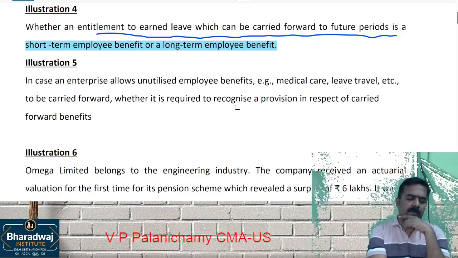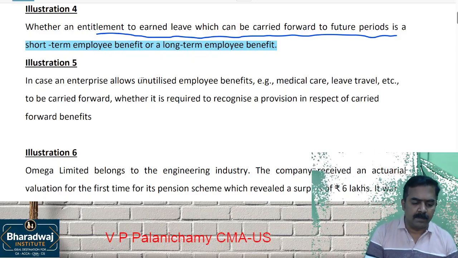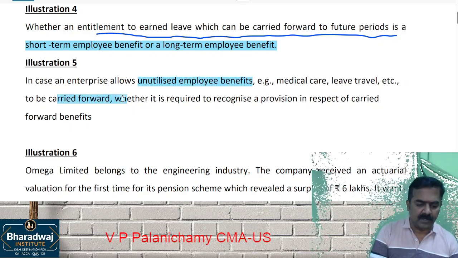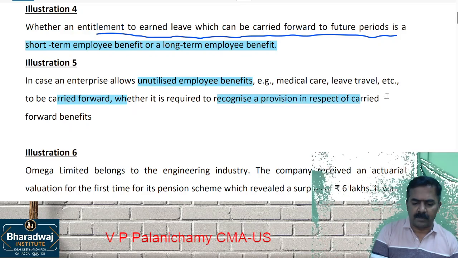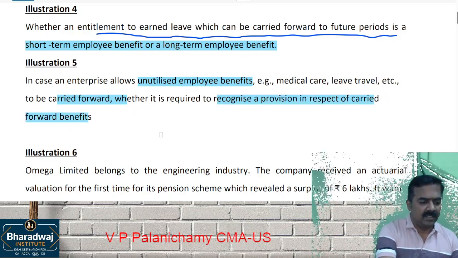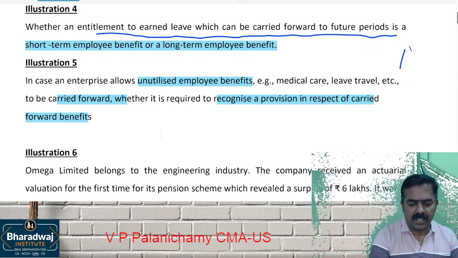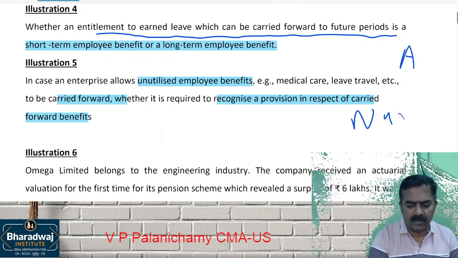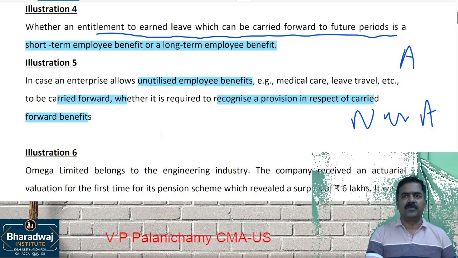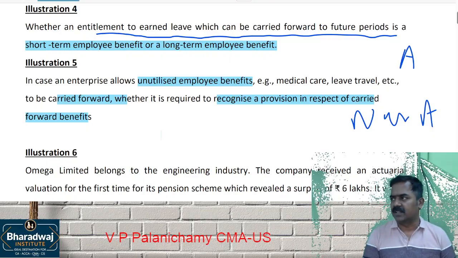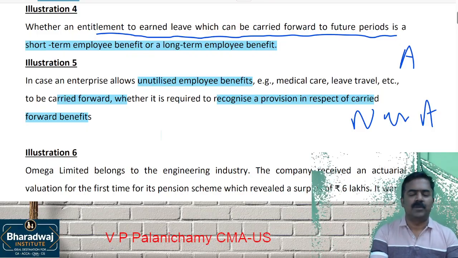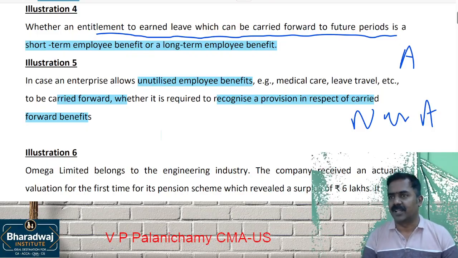In case an enterprise allows unutilized employee benefits like medical care, leave, travel, etc., to be carried forward, whether you have to recognize a provision for the carry forward benefit. We had seen accumulating benefits and non-accumulating benefits. What do you mean by accumulating benefits? Carried forward and the benefit is taken in a subsequent year. Non-accumulating, when they arise, you take it. You cannot carry forward.